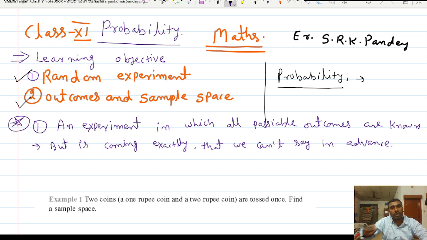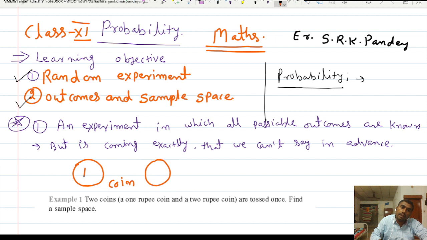Let us suppose we are tossing a coin. Let us assume this is the coin we have. If we are tossing a coin, a head may come or a tail may come. So it has two possibilities, either head or tail. Whenever we are tossing a coin, it's sure that either head or tail will come. But what is coming this time, that we can't predict. So this is a random experiment.